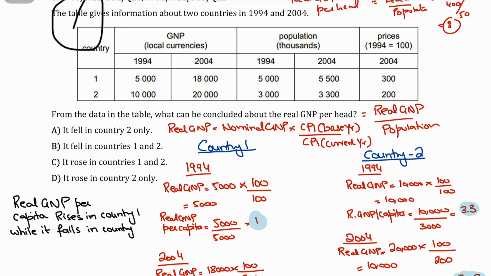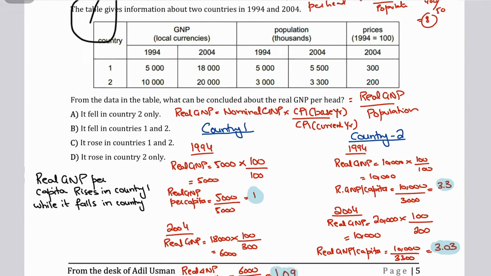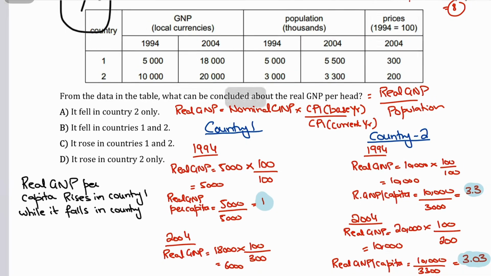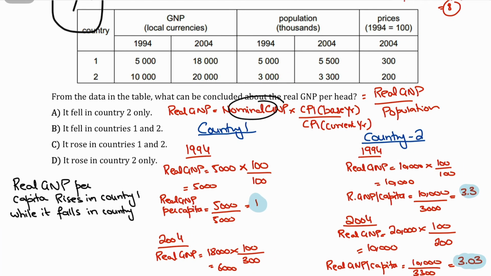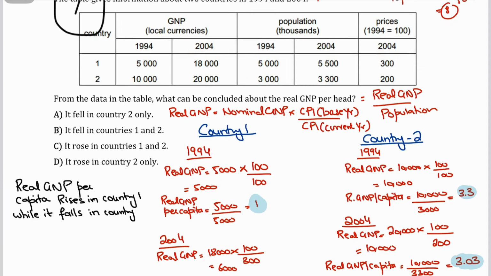So that's your real GNP per capita in country 1 in 1994. Then let's see what happens in 2004. In 2004 in country 1, the real GNP would be calculated by using the formula nominal GNP multiplied by CPI of base year divided by the CPI of current year. So you need to learn this formula. It should be on your head at all times when you see such MCQ.